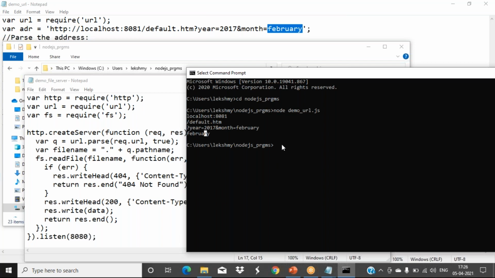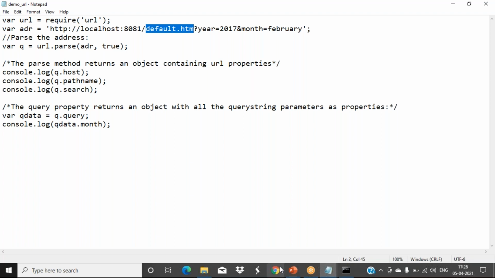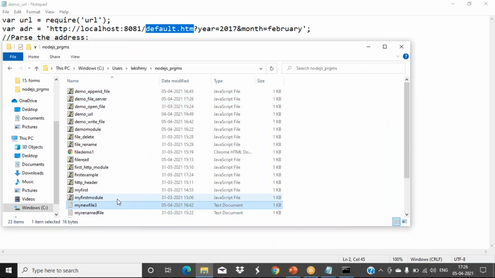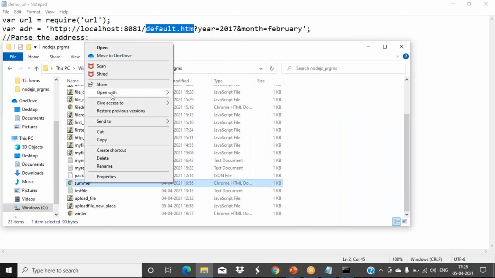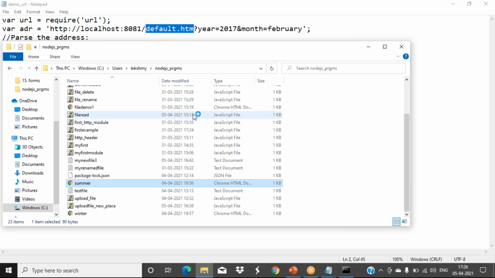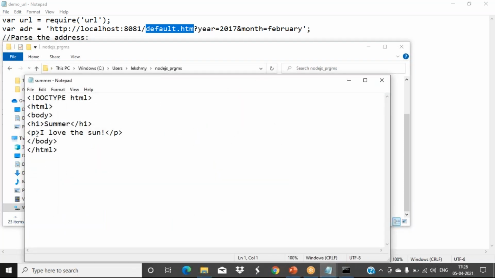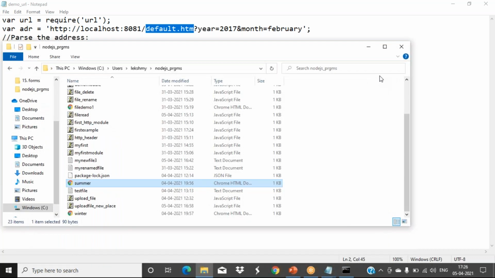And which file you want to access? See, here we only typed default.html. Instead of that one, now you can see here, I have two HTML files. One is summer, one file is there. You can see what is the content of that one. Just printing a heading like this, a paragraph is there. While requesting your web server, you can type this file name also, or else one more file name is there, winter. So we'll see how the value it is reading from this file and showing to the user here dynamically.